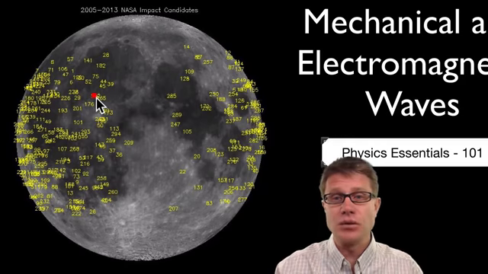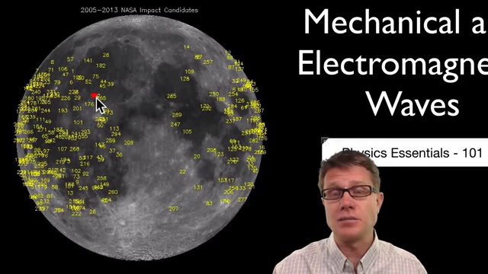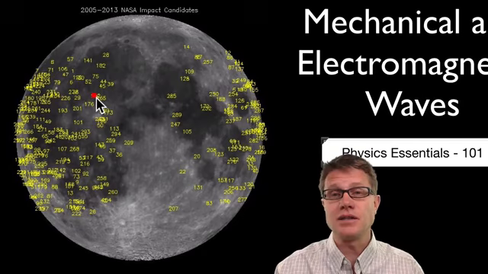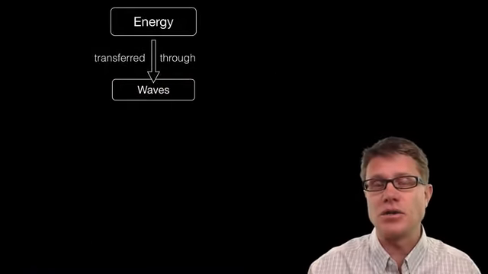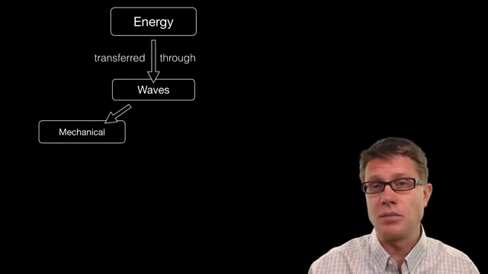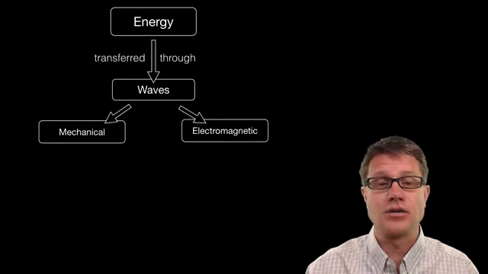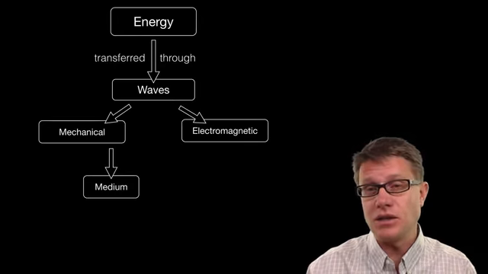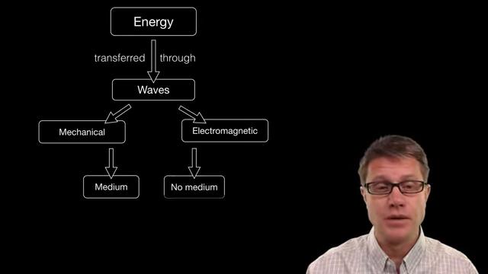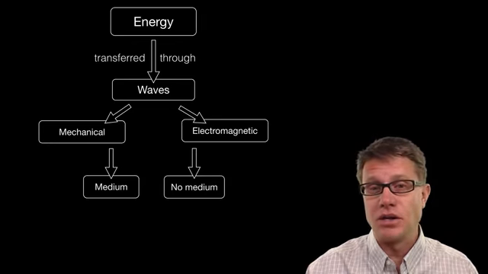And in fact, if the moon were to explode, if you were to look at it in space, it would be totally silent. You could still see it because that's electromagnetic waves. And so energy is transferred through waves. Those waves can be mechanical or electromagnetic. Mechanical are ones that require a medium or some material or matter to move through. Electromagnetic don't. No medium required.